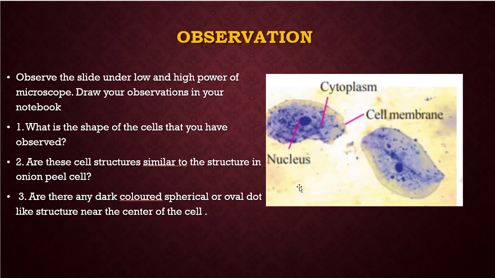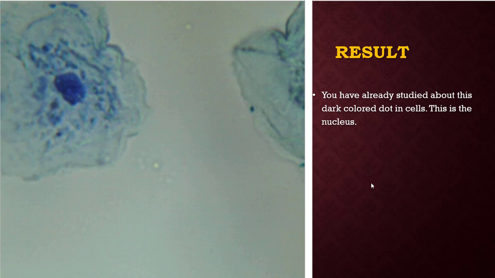But in animal cells, especially in cheek cells, the nucleus is in the center of the cell. This is the observation. We have to draw the diagram here which we have observed. And finally, you have already studied this dark colored dot in cells. That is the nucleus. So in the result, what do we have to write? We observed the nucleus in the cheek cells of human.